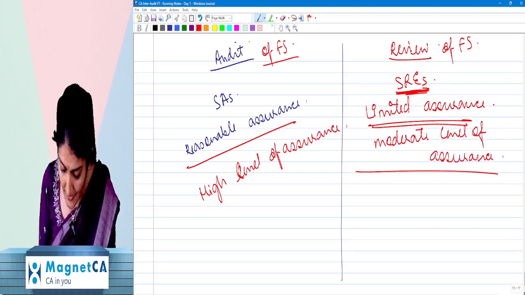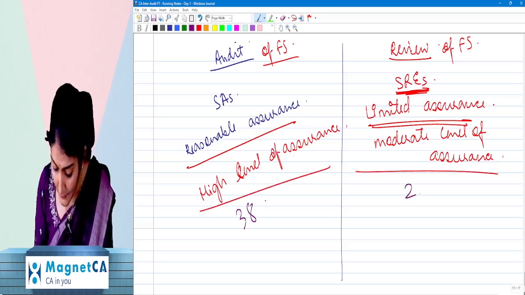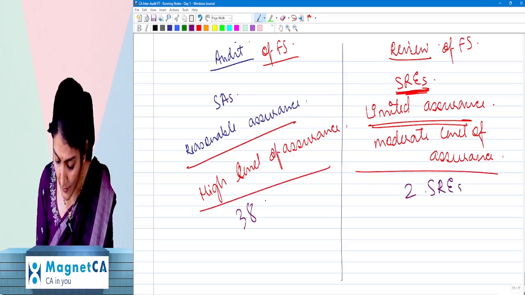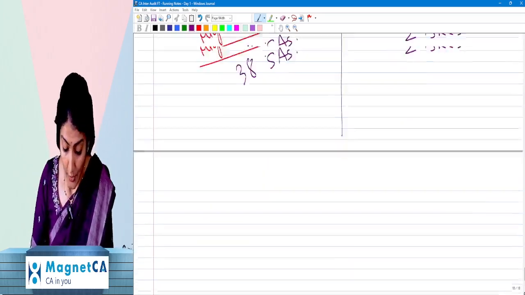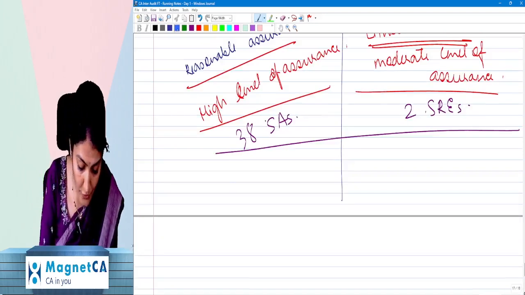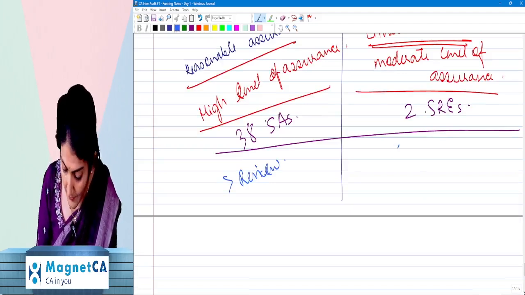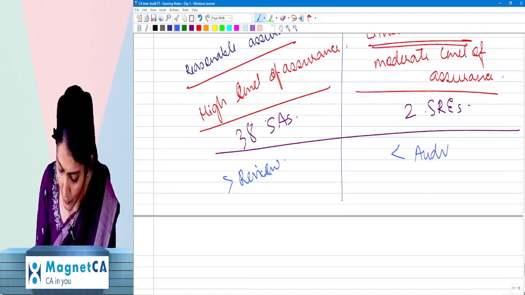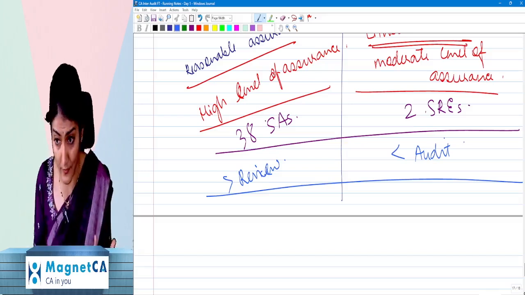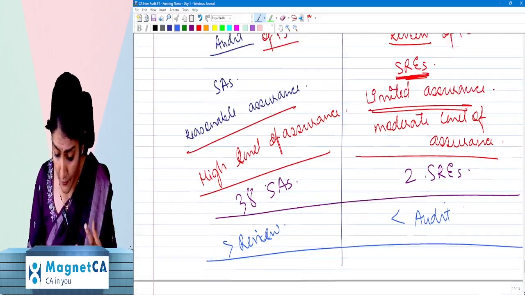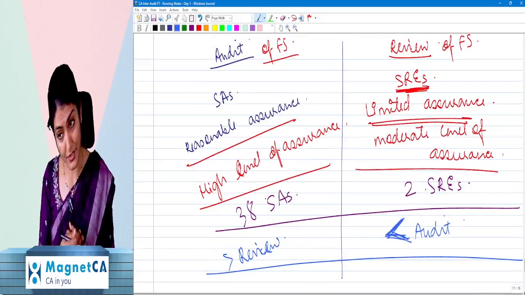Right? Audit, how many standards do we have? 38. Review, how many standards do we have? 2 standards on review engagement. And audit, 38 standards on auditing. So obviously, audit is going to be more in scope as compared to a review, and review is going to be less in scope as compared to an audit.